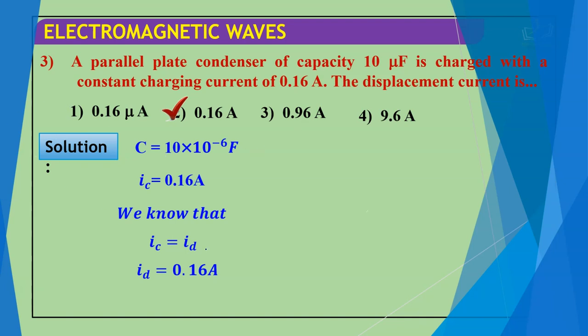So students, you have to remember that IC is equal to ID. Otherwise you will forget all the formulas, and the value of C creates confusion. But we don't use the value of C here, we just put IC equal to ID.